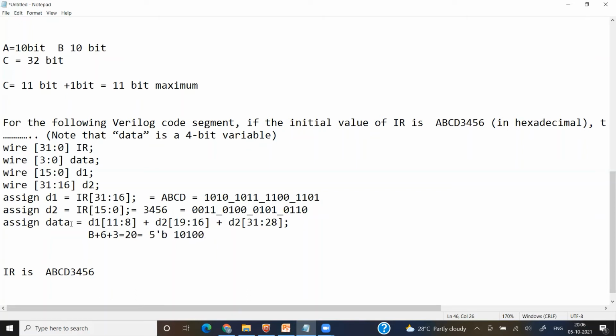But what is my data size? Data size is 4-bit. So even if I am getting a 5-bit value, the data is able to store only a 4-bit value. So it will just take this 4-bit value and discard the extra bit. So my final value of data will be equal to 0, 1, 0, 0.